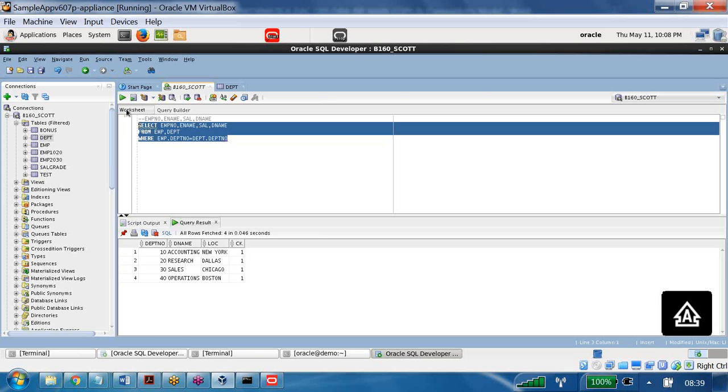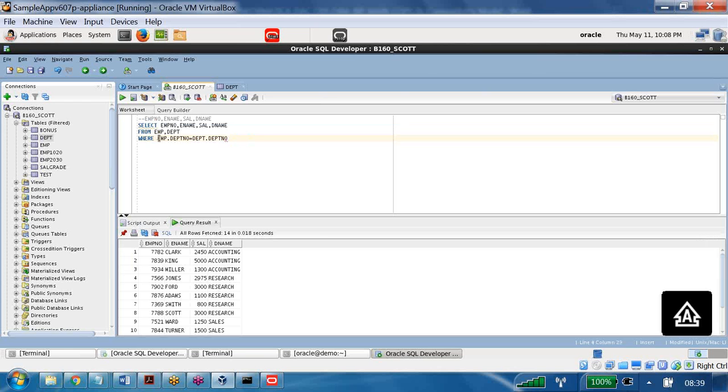Now if I execute this one, we are going to get the corresponding data. For the join you created, is this a primary key or foreign key? EMP dot DEPT number is a foreign key. DEPT number is a primary key. So the join is happening between a foreign key and a primary key, foreign key to primary key. And the join we got here is called an equijoin.